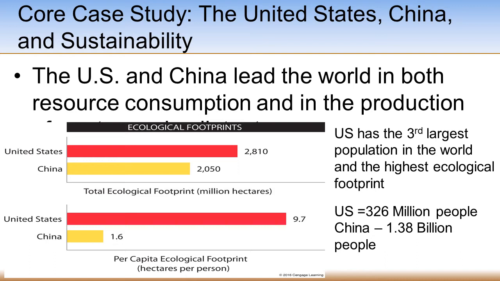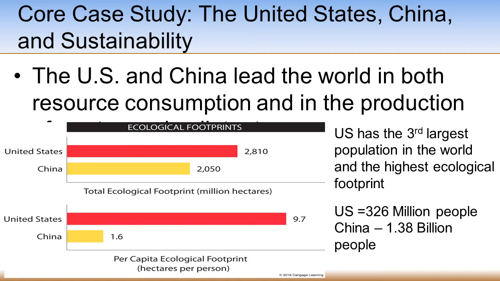If you compare the data chart, the U.S. has a higher overall ecological footprint than China on a per-country basis. However, China has almost 4 times the amount of people than the United States. If you look in the bottom right corner of your screen, the U.S. has 326 million people. China has 1.38 billion people.